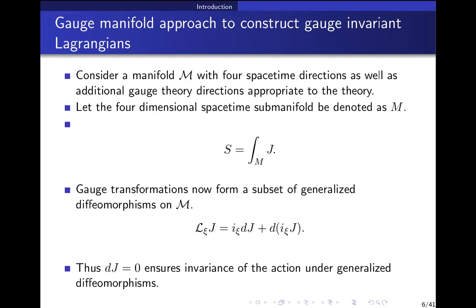Maybe I can ask you this later. I'm not completely sure what the question is, but something related to what I just said. But sorry, go ahead. Okay, so basically this dj, I mean j should be a closed form in curly M. Yeah, I was just wondering whether this is the statement that you want like gauge flows to be. Okay, sorry. I will just ask you this later.